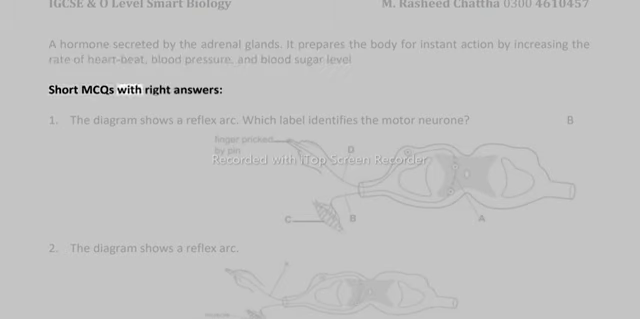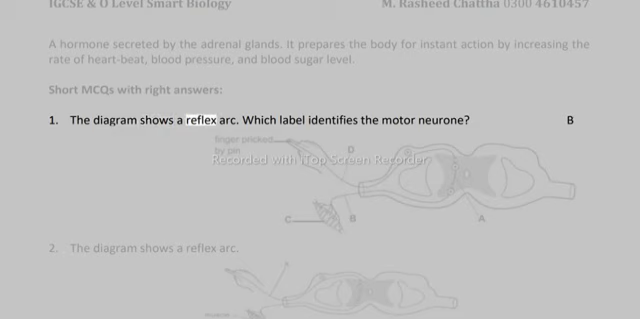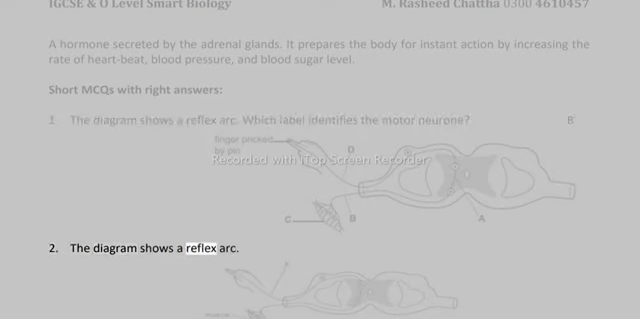Short MCQs with right answers. 1. The diagram shows a reflex arc. Which label identifies the motor neuron? B. 2. The diagram shows a reflex arc.